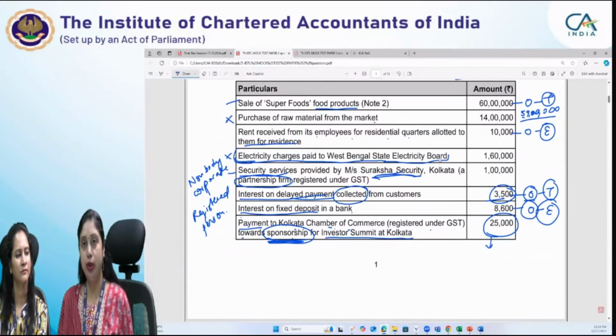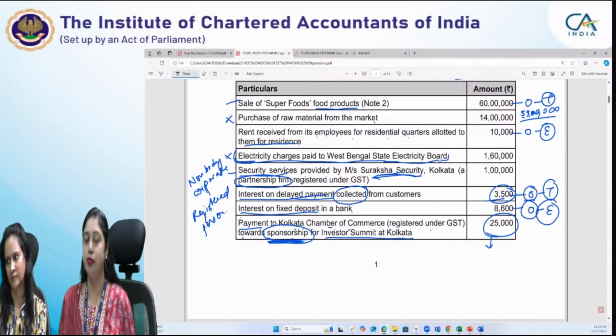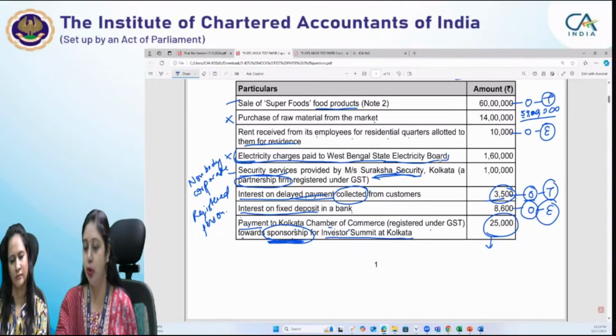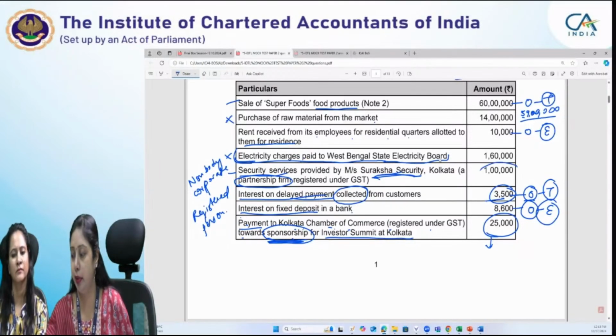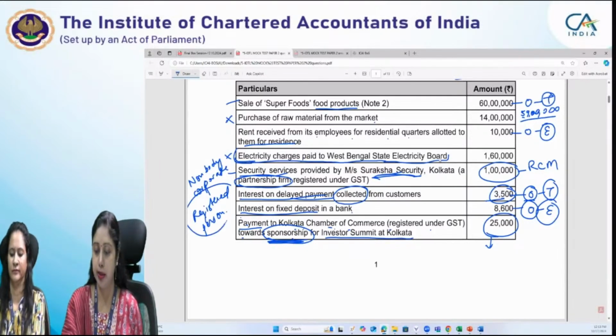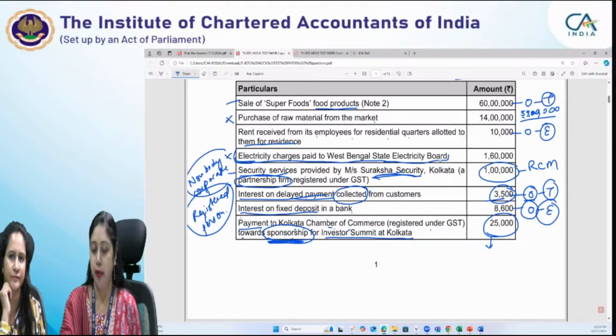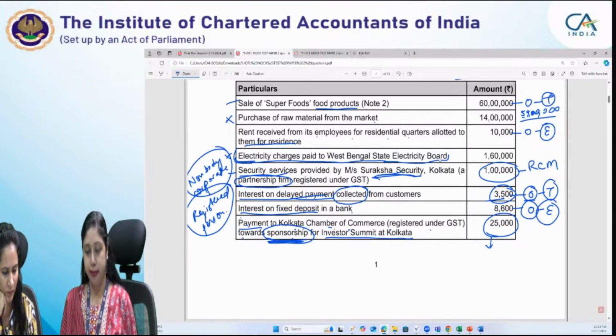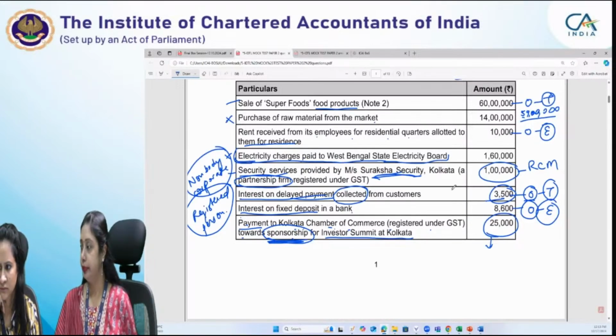So in case of security services, you have to remember it very specifically that the services should be supplied to a registered person. They should be provided by a non-body corporate. So these two conditions are being satisfied here, and this 1 lakh becomes taxable under reverse charge mechanism. It is being provided to Abhivyakti Private Limited, a registered person, and it is being provided by a non-body corporate, that is a partnership firm.